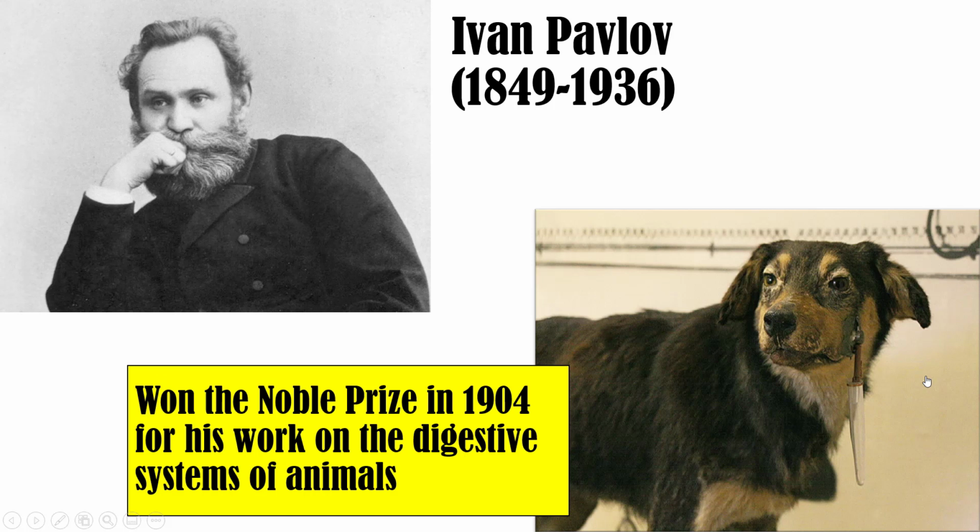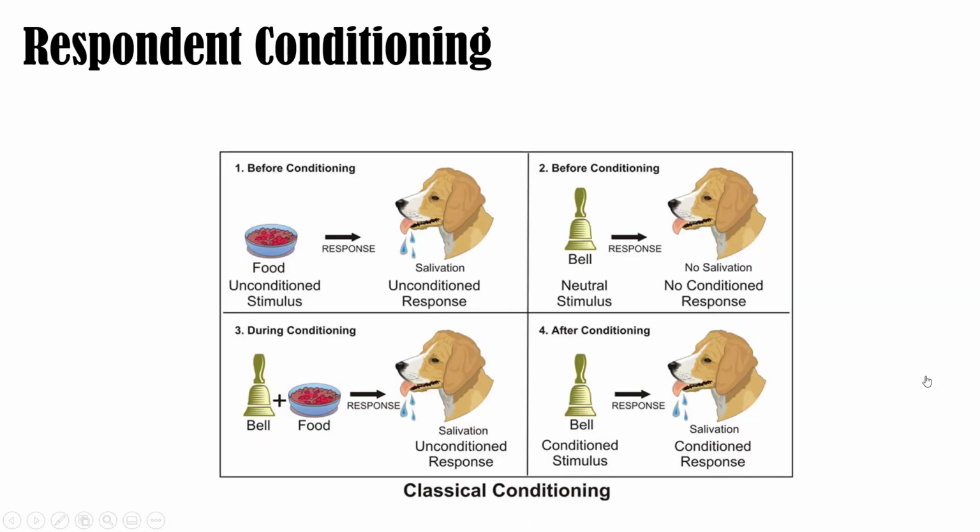What he was finding was that when the dog would hear the experimenter's footsteps, the dog would automatically start salivating to the footsteps, and the food didn't even have to be presented in the dog's mouth. So this started the basis for Pavlov's classical conditioning paradigm. So in the paradigm, we have food, which we call the unconditioned stimulus, and food automatically elicits salivation. Salivation to the food is the unconditioned response.